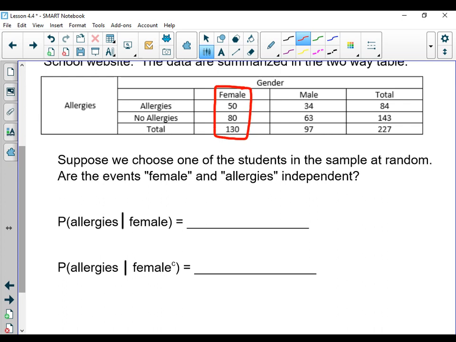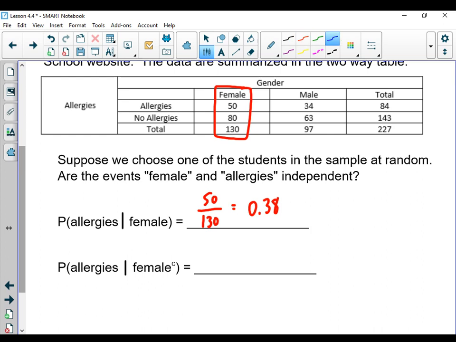In that female data, we have 50 that had allergies out of 130 females that we talked to. So if I take 50 divided by 130, I get 0.38. So the probability that they have allergies, given that they are a female, is roughly 38%.